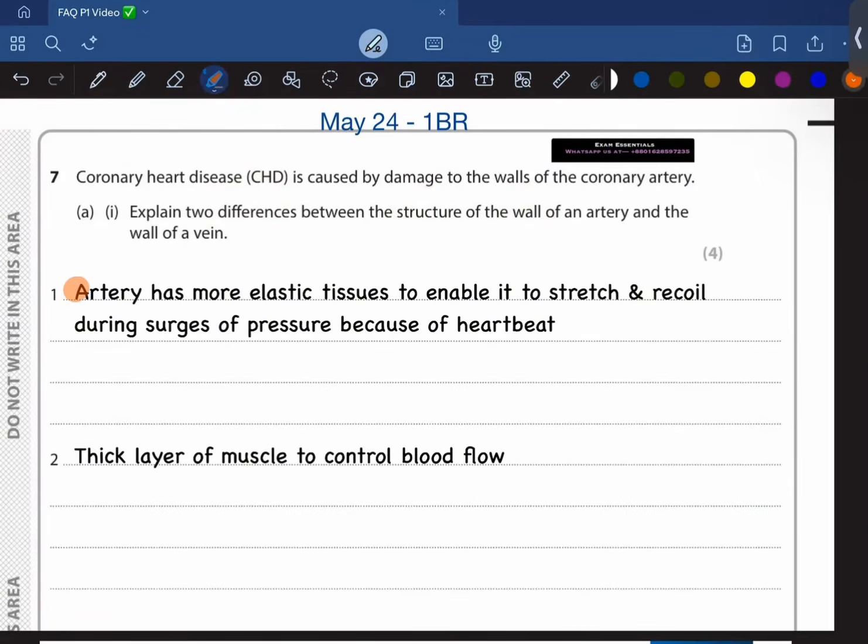So arteries have more elastic tissue that enables them to stretch and recoil during surges of pressure because of a heartbeat, and also a thick layer of muscle to control the blood flow and maintain high blood pressure. Moving on.